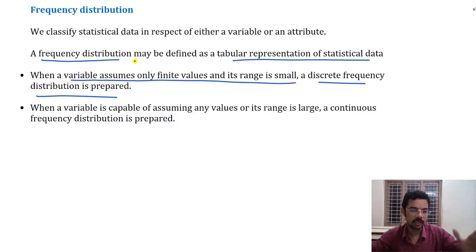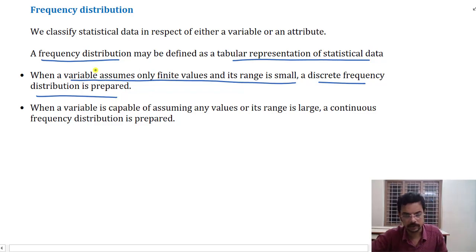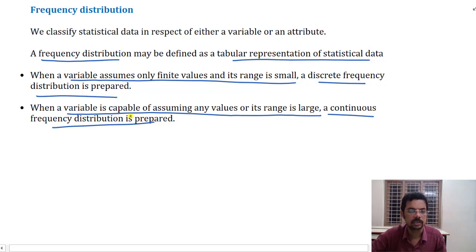But when the variable spans a large range, we distribute it into classes and study the individual classes. If a variable is capable of assuming any value, or a large range of values, then a continuous frequency distribution is prepared.